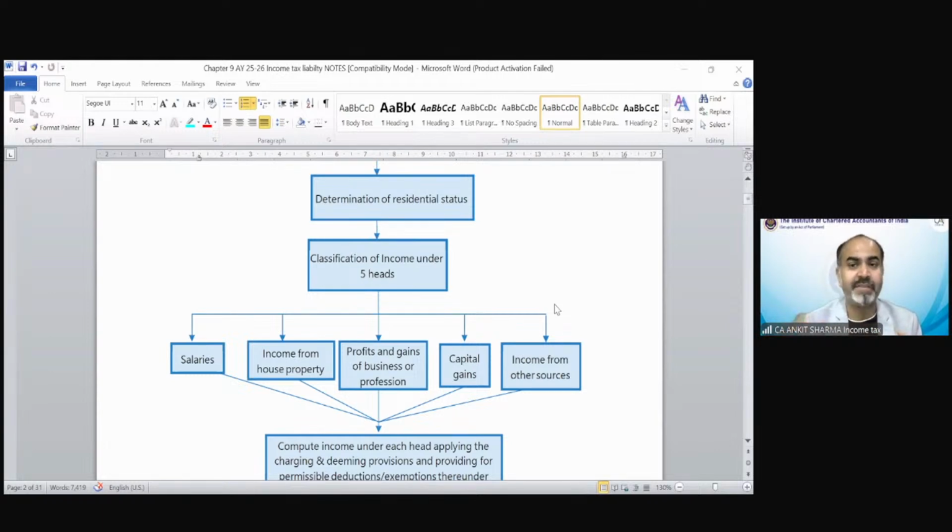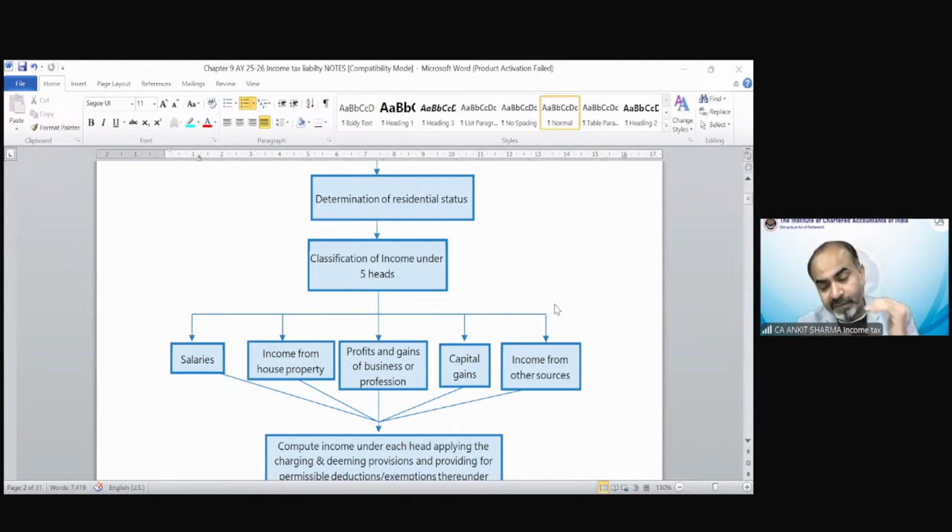Arise or deemed to arise, received or deemed to be received. Clear? So if that person is a non-resident, then we include only those incomes that have been received or deemed to be received in India, or arise or deemed to arise in India. If that person is a resident but ordinary resident, then all income needs to be considered for finding out his tax liability. And if that is a resident but not ordinary resident, then we have to include only income that arises or is deemed to arise in India, received or deemed to be received in India, and income that arises or is received outside India, but if business is controlled from India, that also needs to be taxed in India.